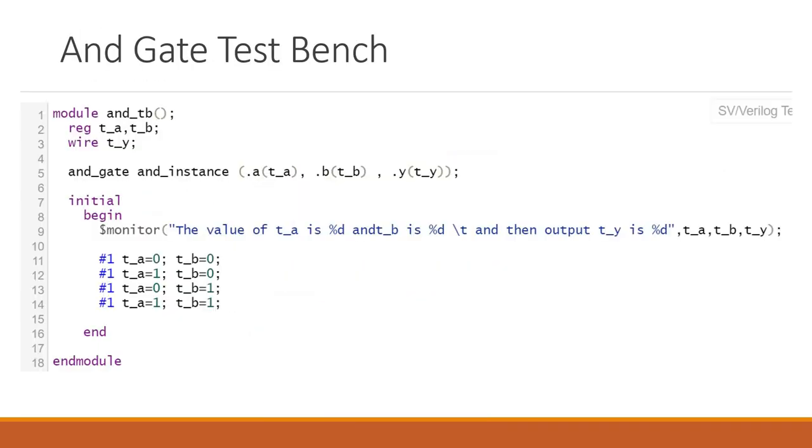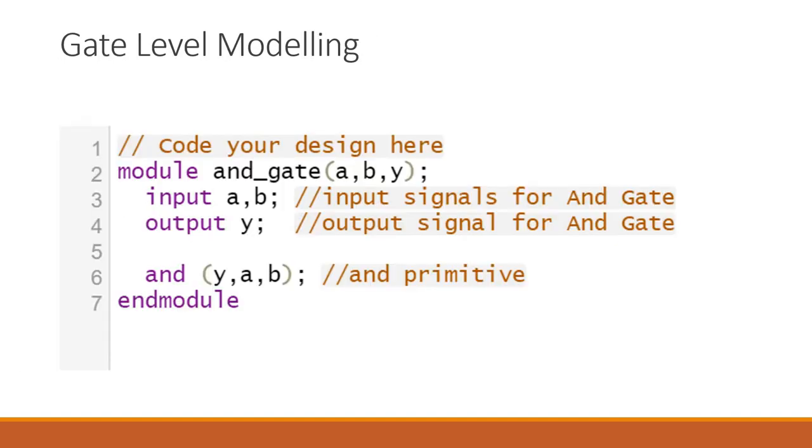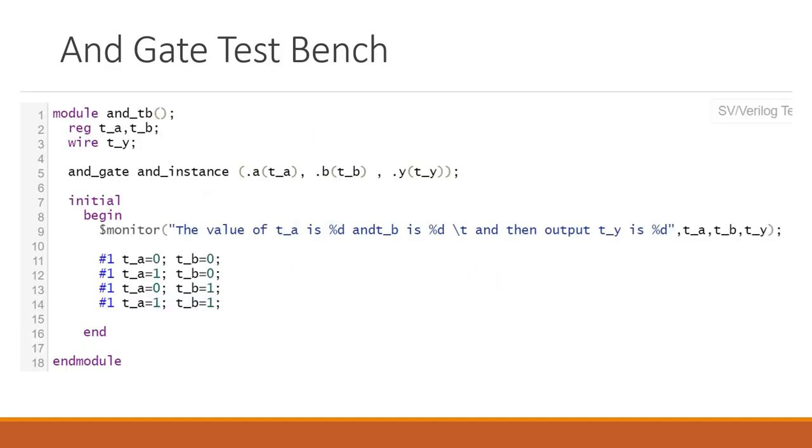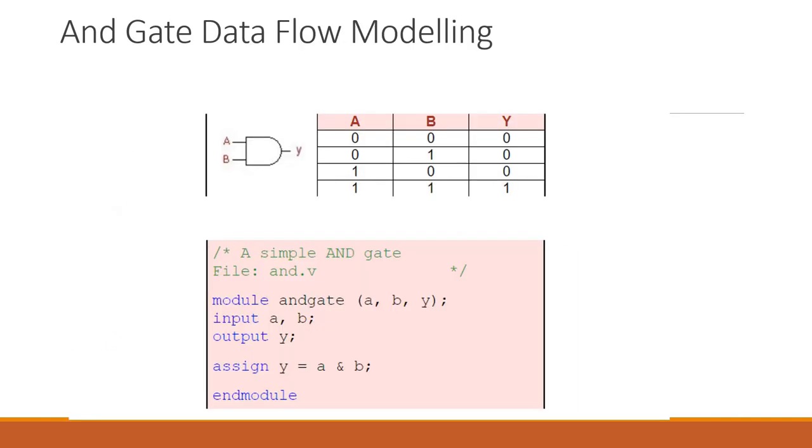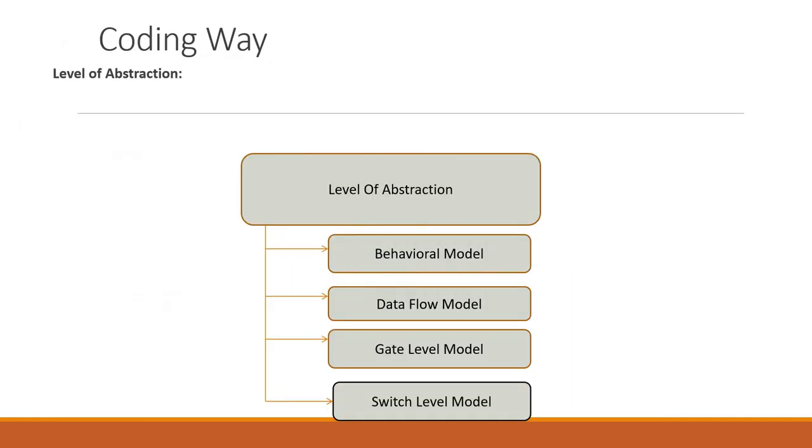Okay, so we have discussed the design part, then we have discussed the test bench part. Again I will have to recall for you: we have 4 ways. I have done this AND gate coding with the gate level model. Now we can code this with the data flow model and behavioral model. We can even do it with the switch level model, but generally we don't. So I am not going to give you an idea about the switch level, but we are going to see how we can write the code for the data flow model and the behavioral model.